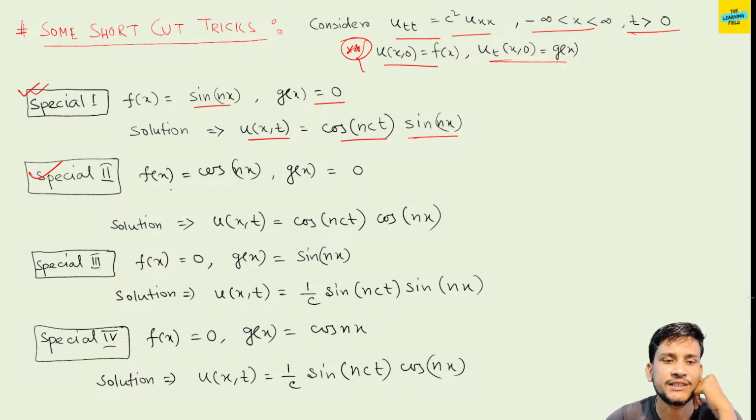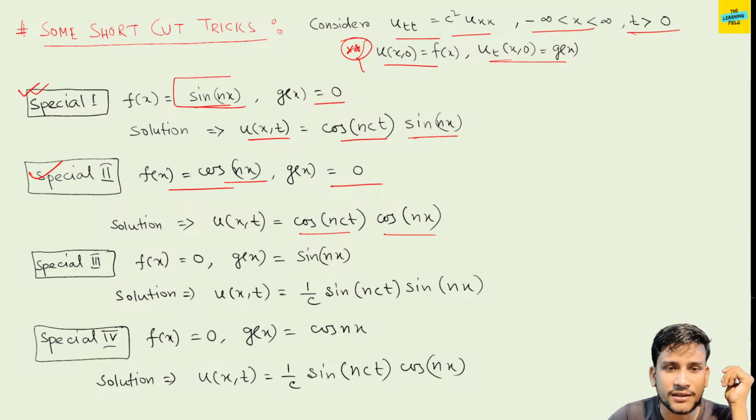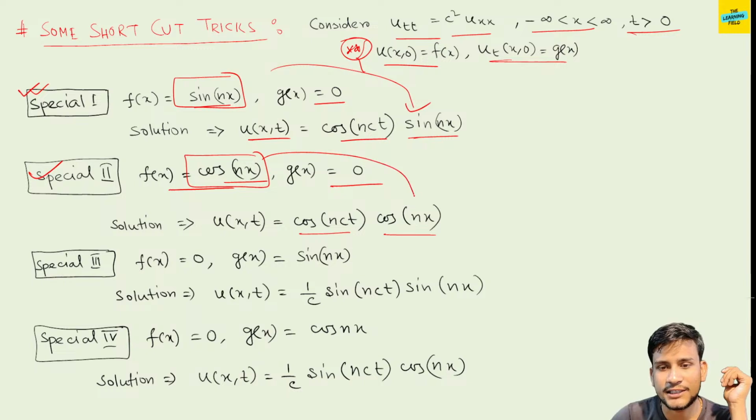If f(x) is a cos function and g(x) equal to 0, then u(x,t) equal to cos nct into cos nx. Whichever function is given is present in the solution. If f is given, these are functions of cos nct.